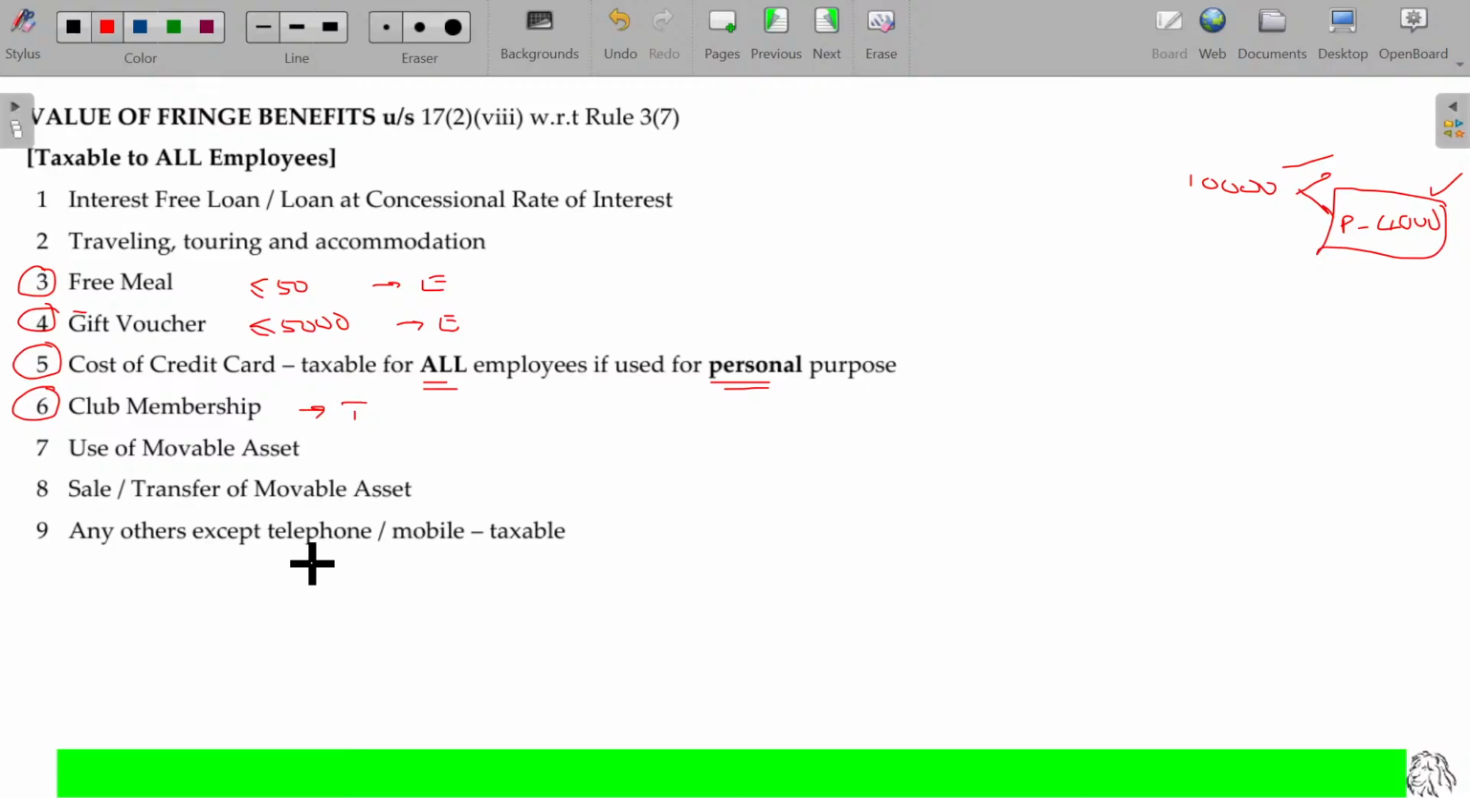So in case of free meal, up to 50 rupees is exempted. Beyond that is fully taxable. In case of gift voucher, up to 5,000 is exempted. Beyond that, fully taxable. Okay. If the gift voucher is 4,500, fully exempted. If the gift voucher value is 5,500, you have been given the gift voucher.